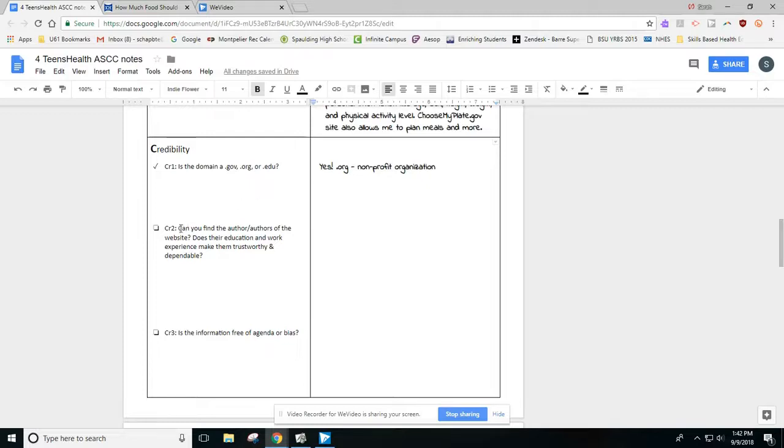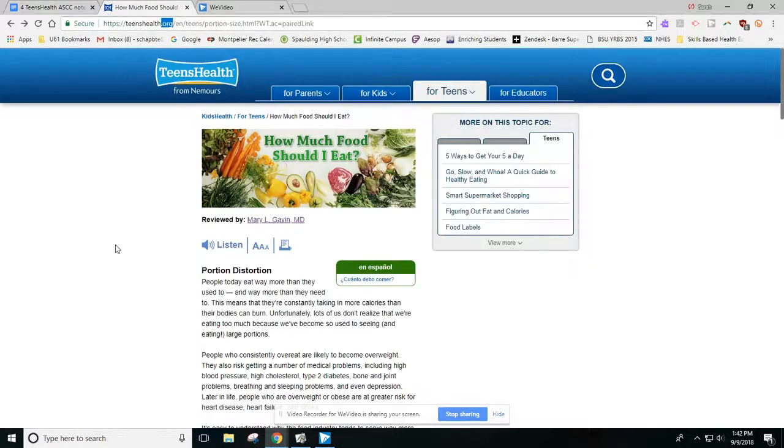The next question for credibility is, can you find the author or authors of the website? And if you can, does their education and work experience make them trustworthy and dependable in this situation? So to look for the author of the website, first, you could look right under the title at the top of the article. You'll usually find the author's name written there.